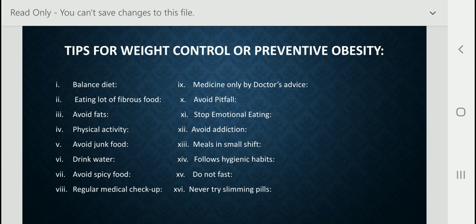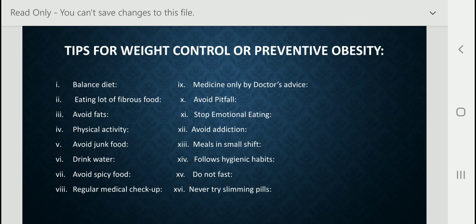Next, you have to avoid fats. Today many children and people want to eat a lot of fat, so we should avoid fatty items and fried food. Direct fats like butter, cream, ghee, animal fats, etc. should not be taken for the sake of taste. Only refined oil or mustard oil should be used for cooking. We should take fat in our diet according to our physical activity, at a minimum to maximum of 5 to 10% in our diet.